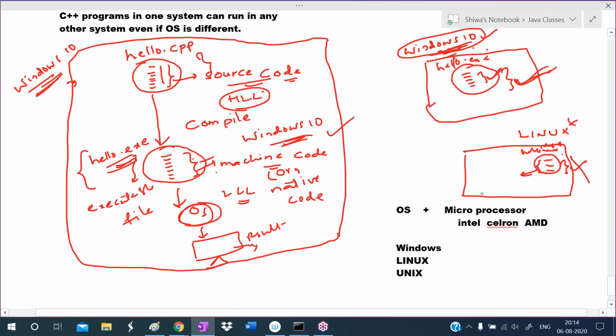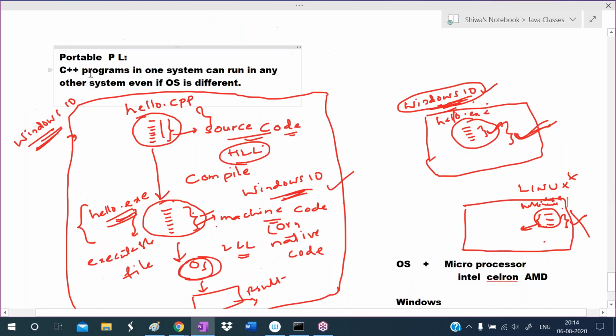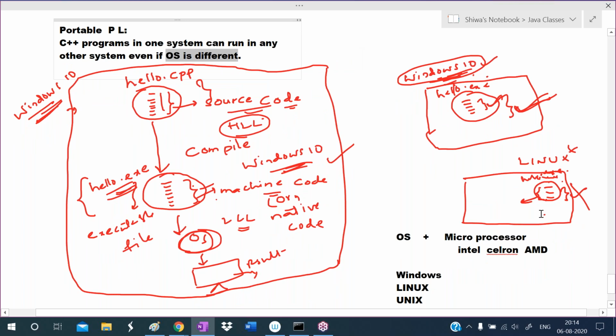Linux language is different, Windows language is different, so Linux cannot understand it. So you cannot run this exe file. But I have given a statement: C++ programs we can run on any system, even if the operating system is the same or different. If a different operating system is there, don't place the exe file; take the source code file hello.cpp and place it here.